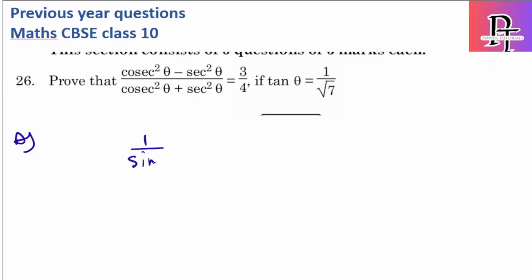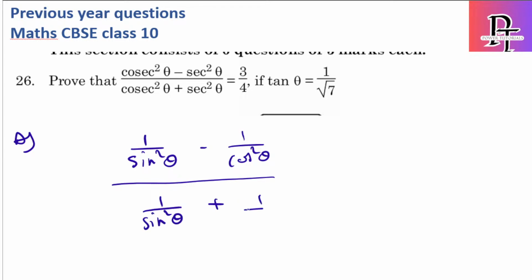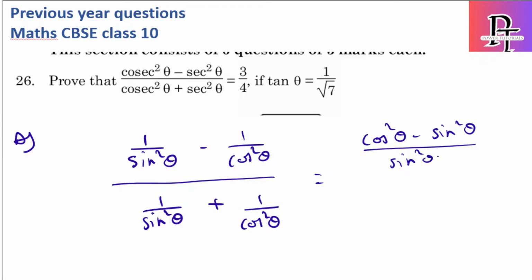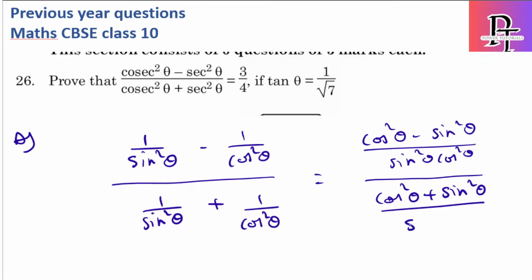This will be 1 by sin²θ minus 1 by cos²θ, by 1 by sin²θ plus 1 by cos²θ. If I take the LCM, the numerator becomes (cos²θ − sin²θ) by sin²θ cos²θ. The denominator is (cos²θ + sin²θ) by sin²θ cos²θ.